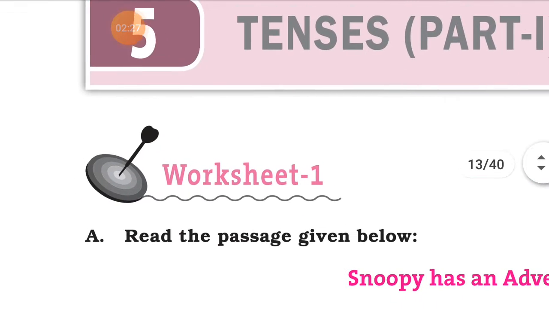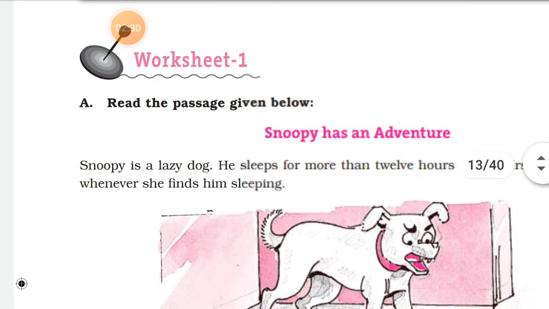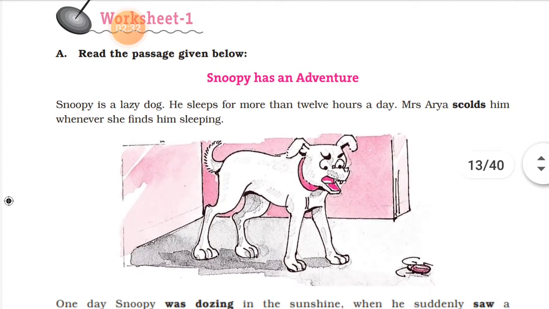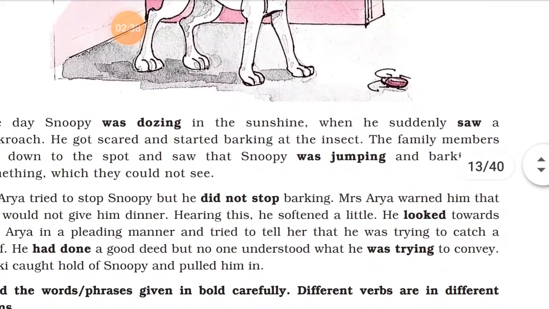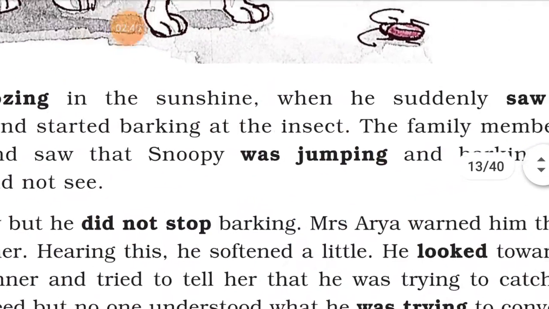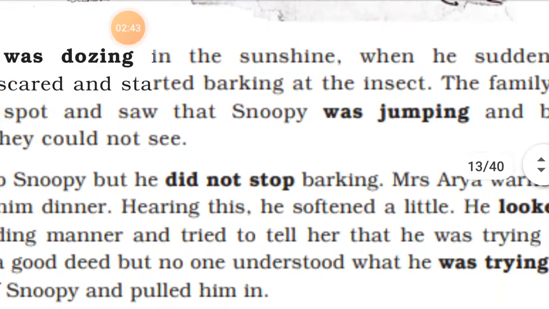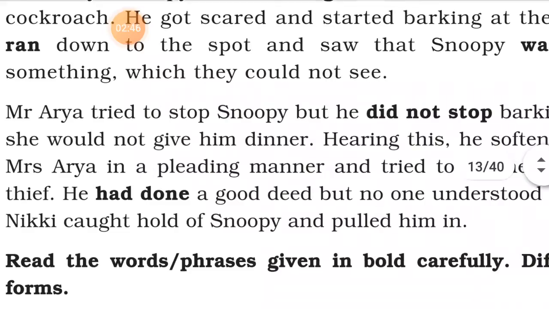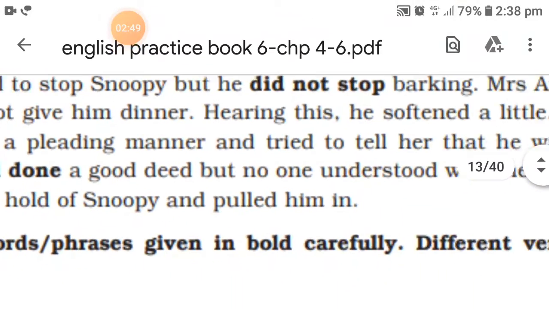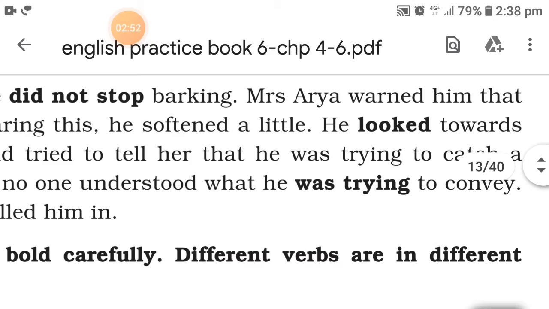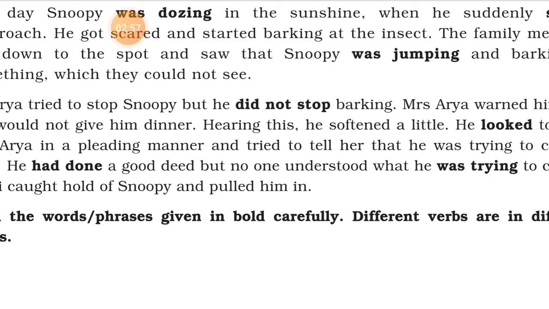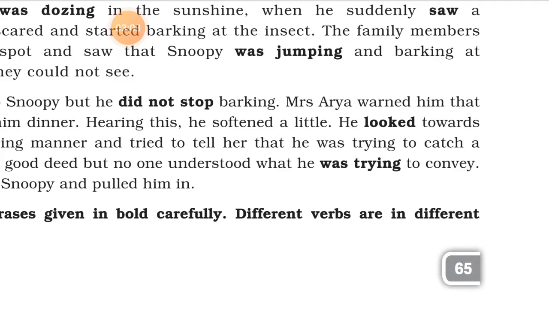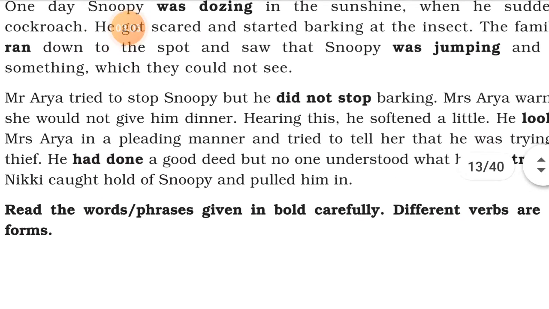Now in this worksheet number 1, Snoopy has an adventure. You can see there are many verbs which are written in bold, like scolds, was dozing, was jumping, saw, did not stop, had gone, ran, looked, was trying. Now see all of these words or the phrases which are given in bold, these are different verbs and these different verbs are in different forms.